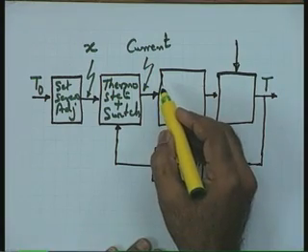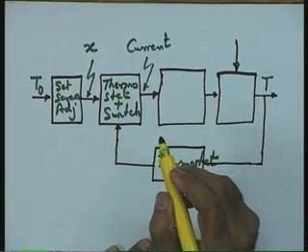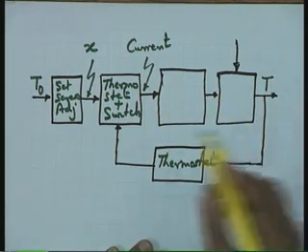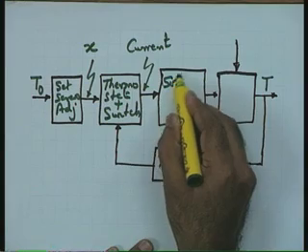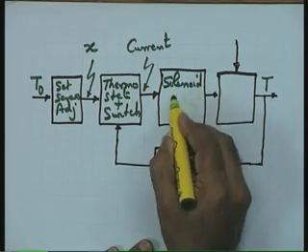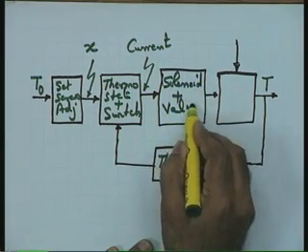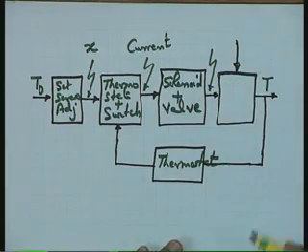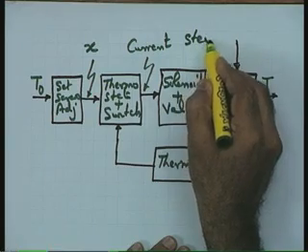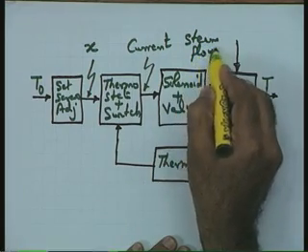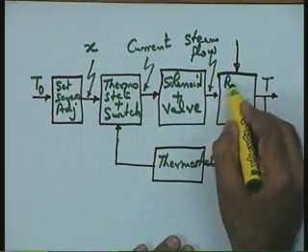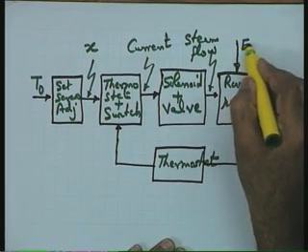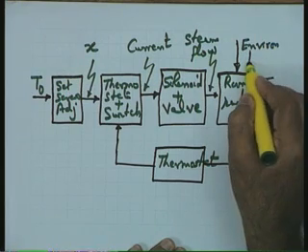What is the actuator? The actuator is that component of the system, please note, which generates a suitable manipulated signal for the plant. The actuator is the solenoid plus valve, and the actuator is going to generate the signal over here, which is nothing but the steam flow, and the plant obviously is the room radiator, and disturbance is the environment temperature.